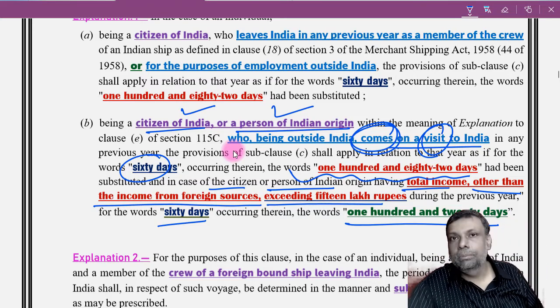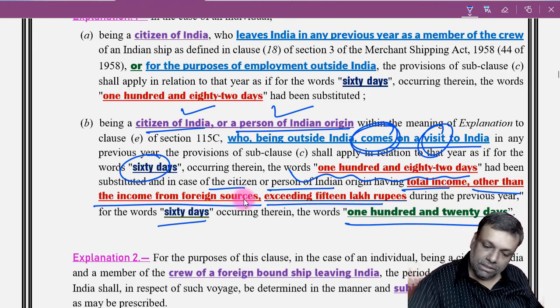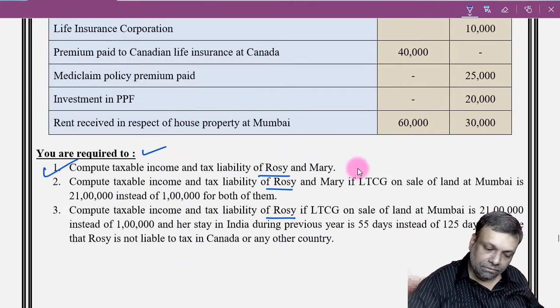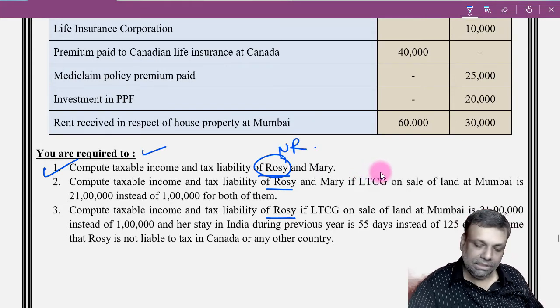Okay, at this particular point, right now it will not be applicable because your income is not crossing the limit of 15 lakhs of rupees in the question. Okay, now if you see, that is the first part. Rosie is going to be non-resident, as per the basic data.